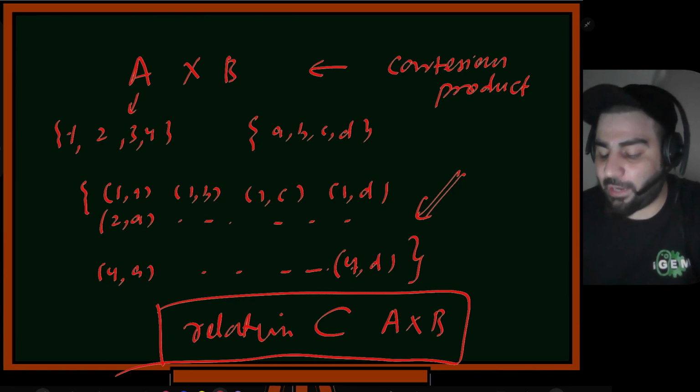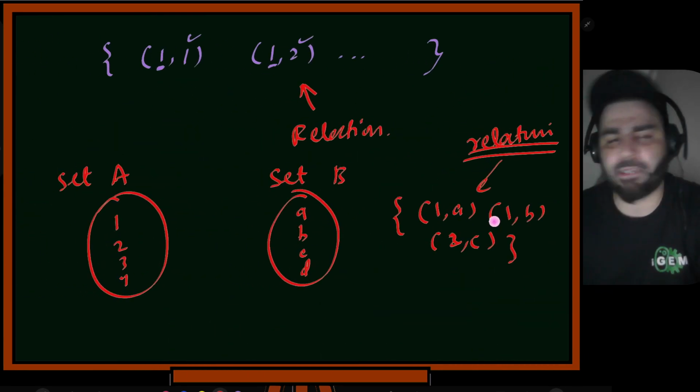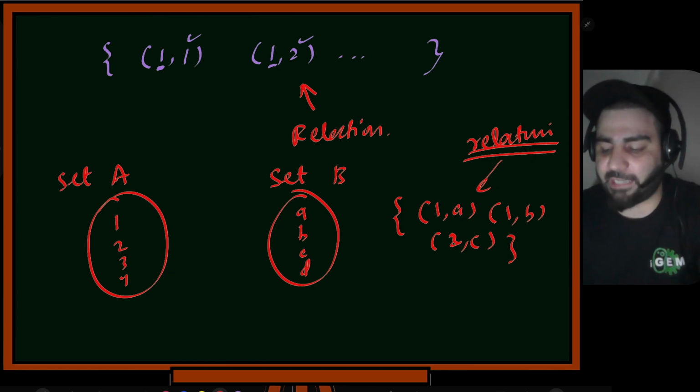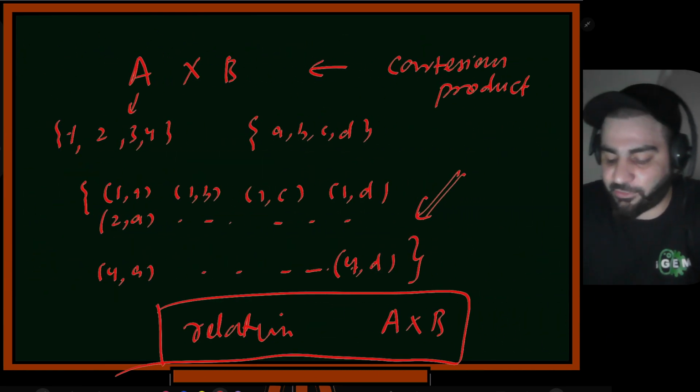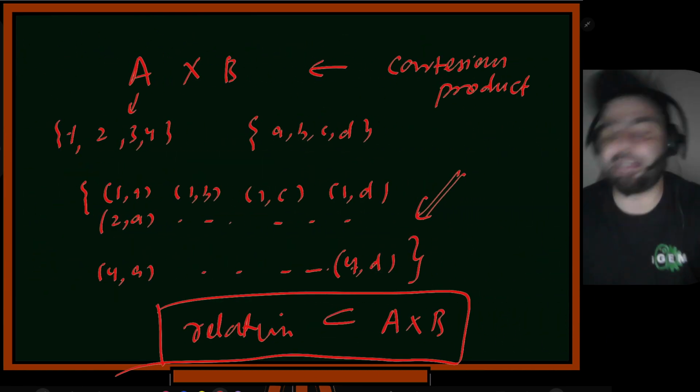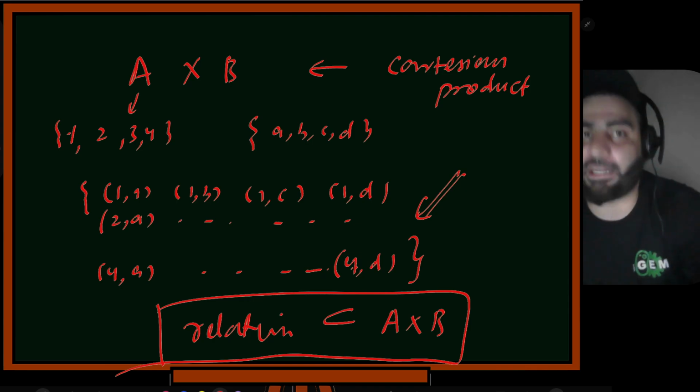Similarly, I said a relation is where I can take a particular instance from that. I can take 1 is mapped to A, 1 is also mapped to B, 2 is mapped to C. I can take some elements of this. That's what I mean by subset here. So the subset symbol is written like this. A relation basically is a subset of the Cartesian product.